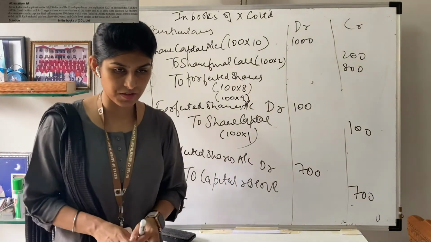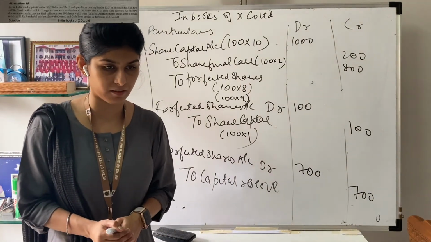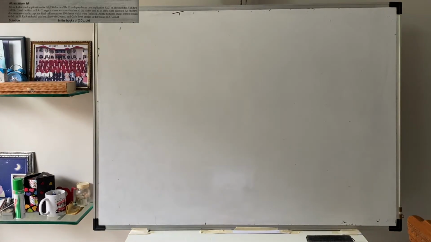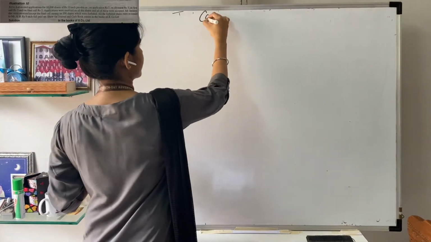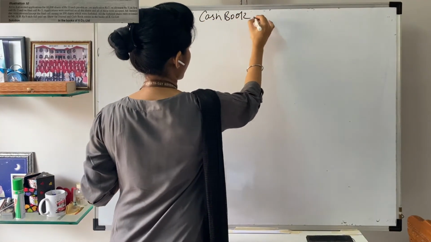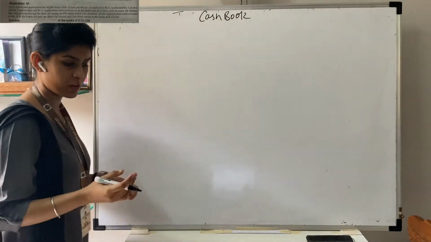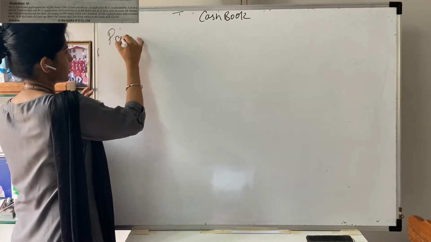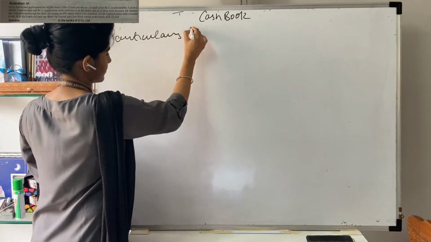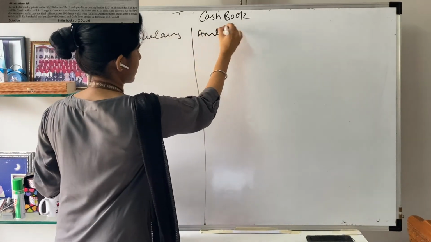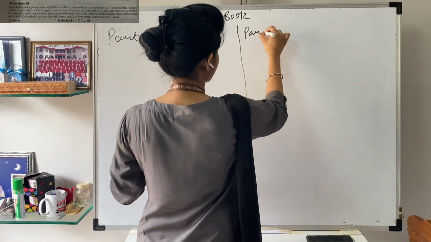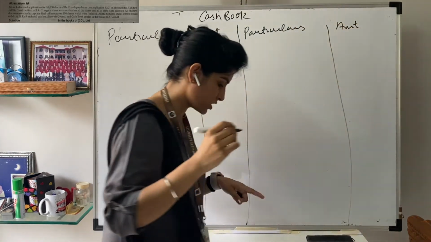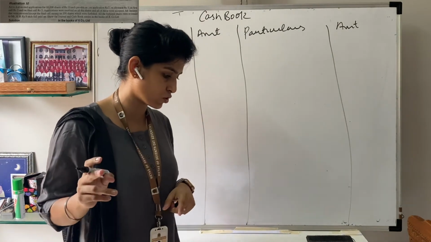These are all your journal entries for this sum. Will be preparing cash book later, first to complete this. Okay, moving on to the cash book. We have 4 columns in the same, normal. Even you can prepare 6 columns also, it's upon your choice. Date, particulars and amount. Coming to the first journal entry, we have written share application to share capital.